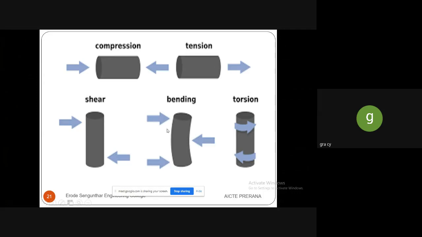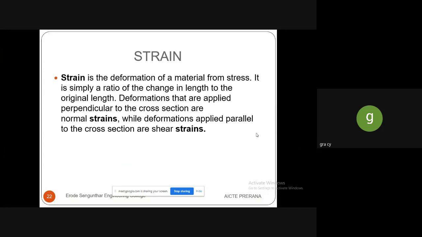In bending, the structure slightly bends. Torsion is a twisting movement that occurs around the surface, around the structure.